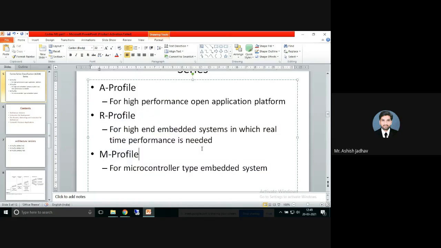आणि तिसरं एक्झाम्पल, सपोज यू आर ट्राइंग टू मॅन्युफॅक्चर स्मार्ट टीव्ही. In smart TV, which profile of processor you will be using? It should be high performance, right? So that means you are using A profile.